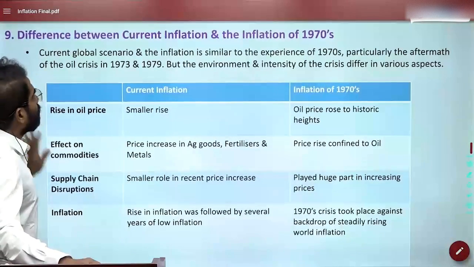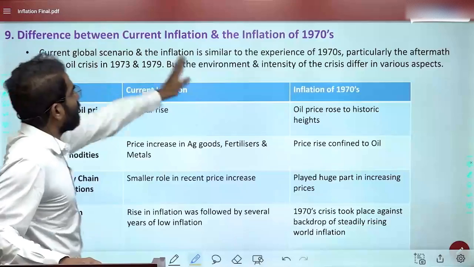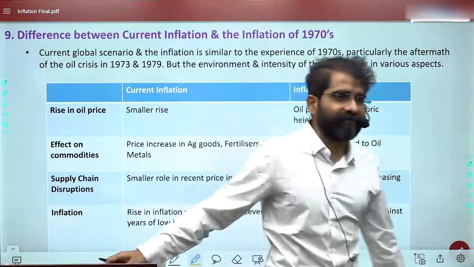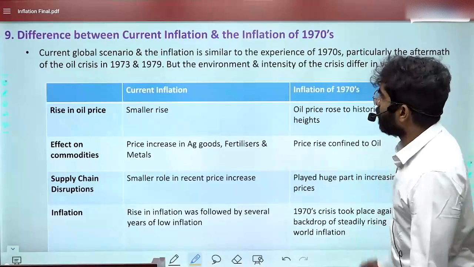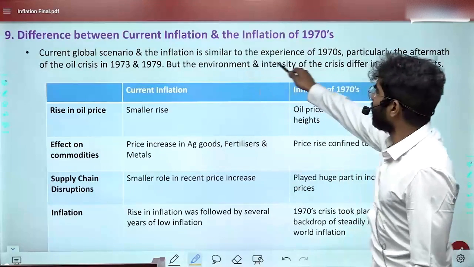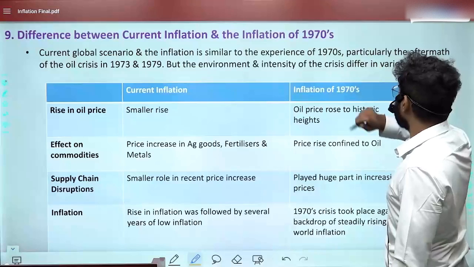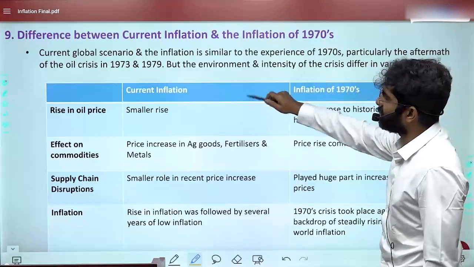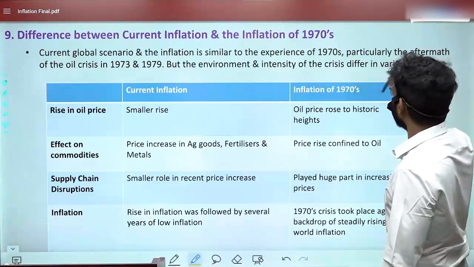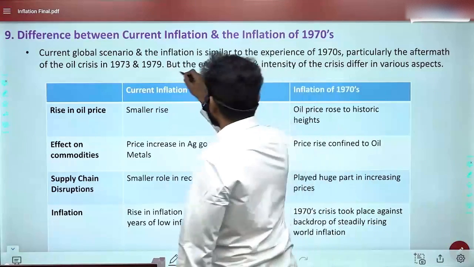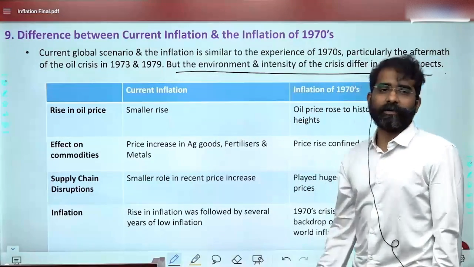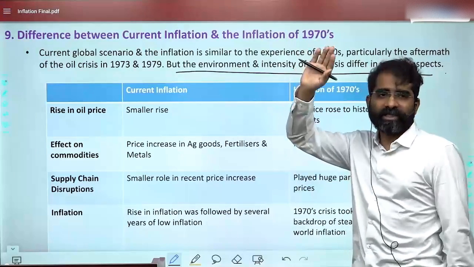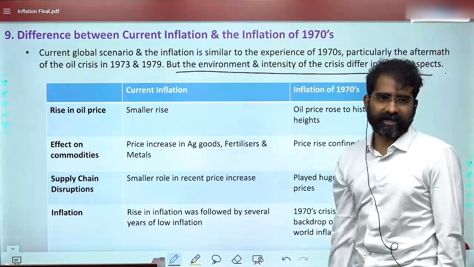Okay. Now here, this is one more aspect: the difference between current inflation and inflation in the 1970s. The 70s, 74, even 1990 as well. So here, the current global scenario and inflation is similar to the experience of the 1970s, particularly the aftermath of the oil crisis, but the environment and intensity differ in various aspects. So, environment and intensity. If you see advanced economies, I showed you the table, 7.2 for advanced economies, one of the highest since the 1980s.